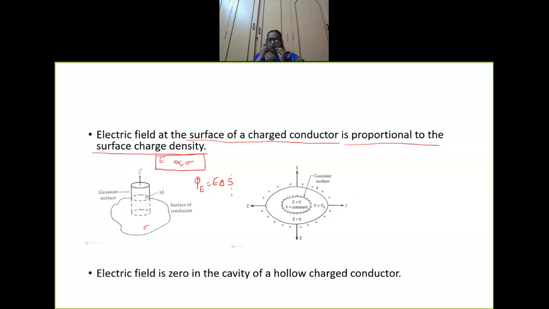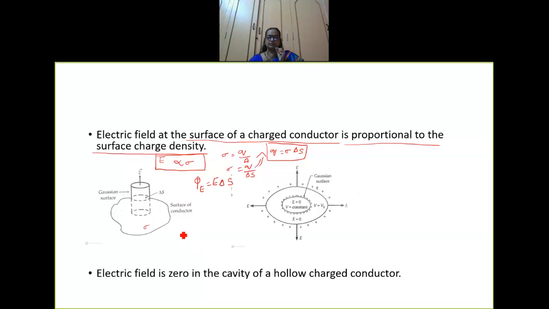Now, what is the surface charge density formula? We know the surface charge density sigma is equal to Q by area. Here area is del S. So what is Q? Q is equal to sigma into del S, which is the charge. Let us take this equation.